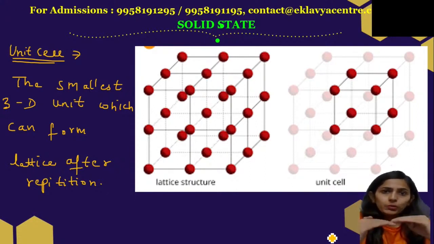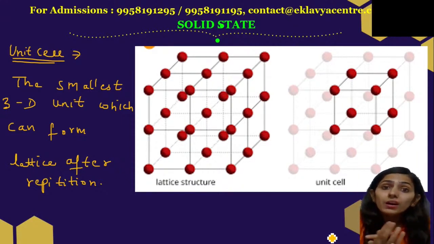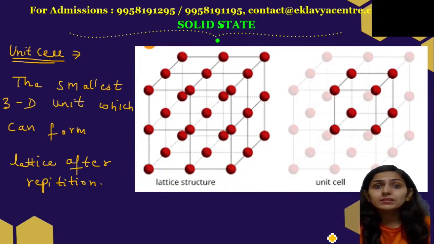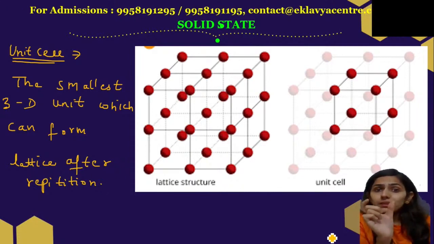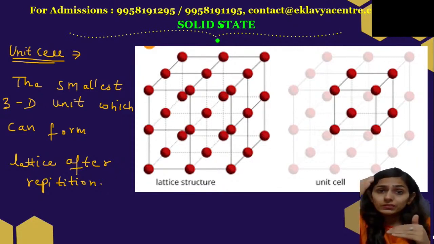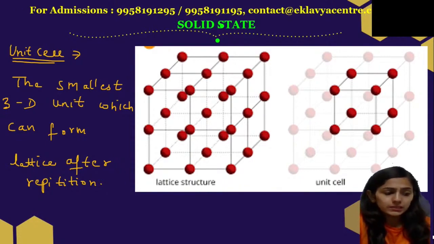When we keep on adding the bricks, we'll get a wall, and on combining all the walls, we'll get one house ready. This is how it works. Simple for solid state, compare this unit cell with a brick. That one unit cell, when it keeps on repeating itself, will give a lattice structure. I hope this much is clear to you.